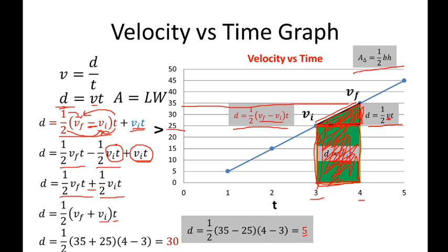Plus the area of your rectangle, which is VI, so 25 times time, which is 4 minus 3. So the answer is 25. So combining 25 and 5, we arrive at the same answer. So meaning to say, this equation right here is the sum of the two equations right here.